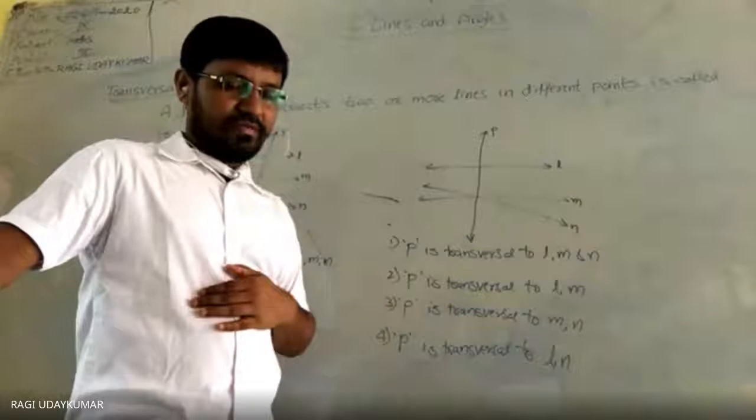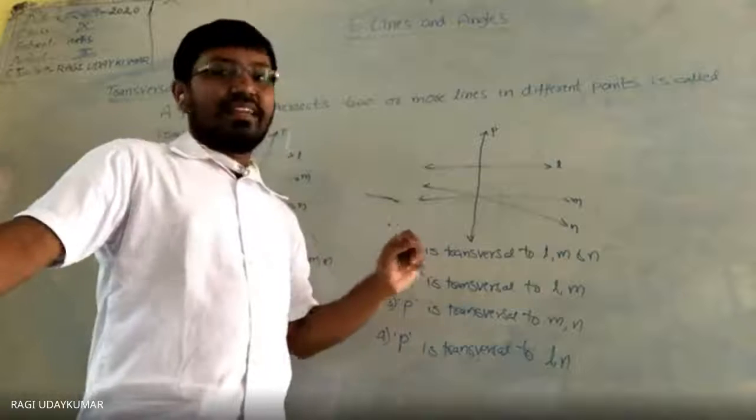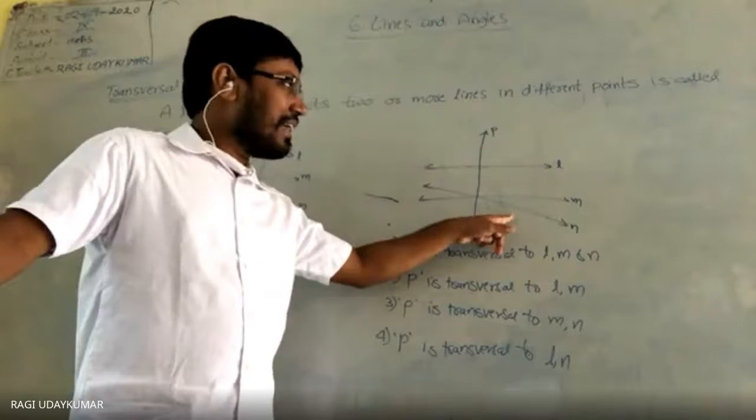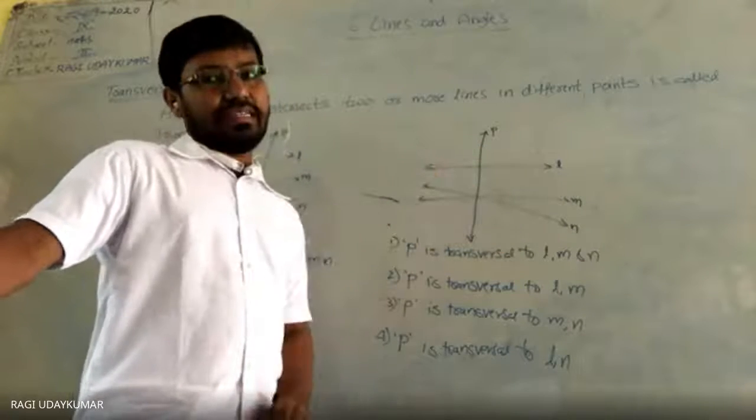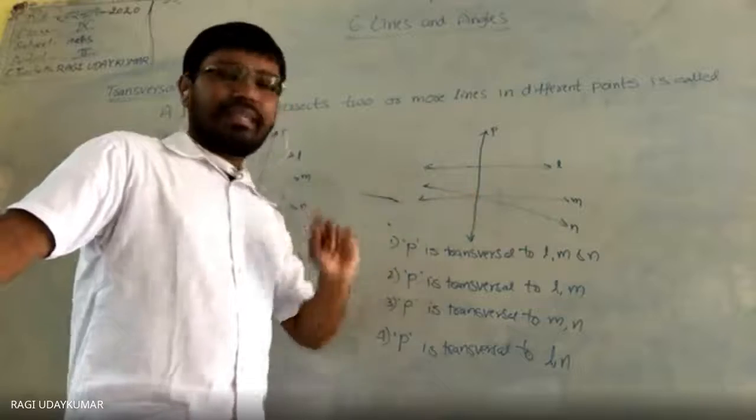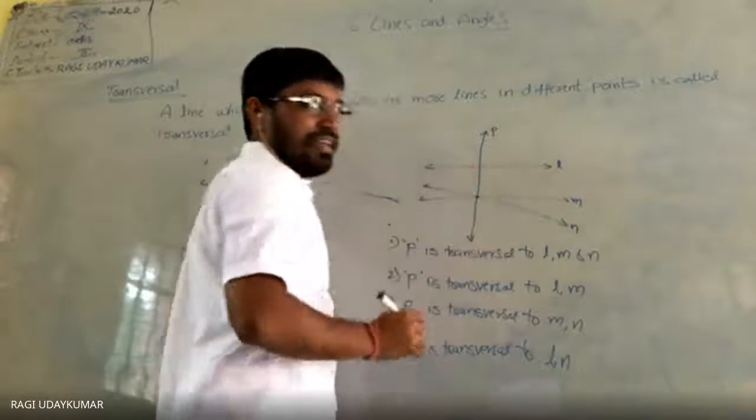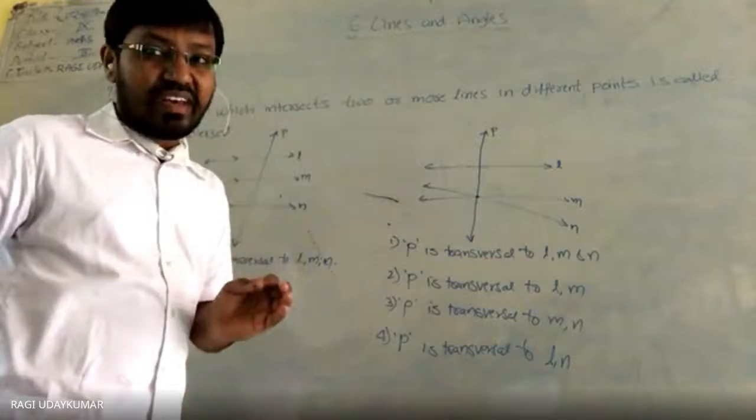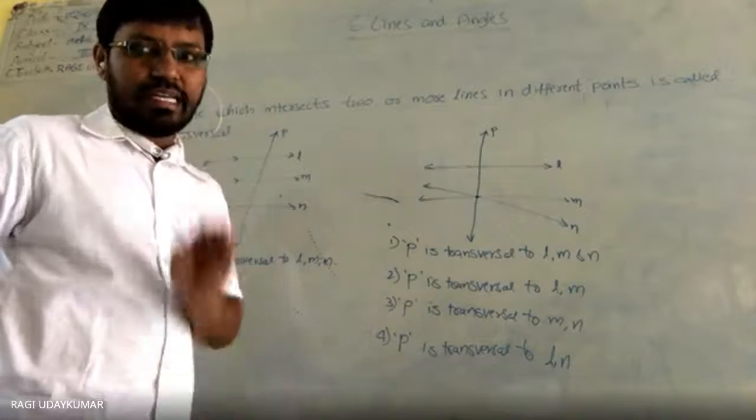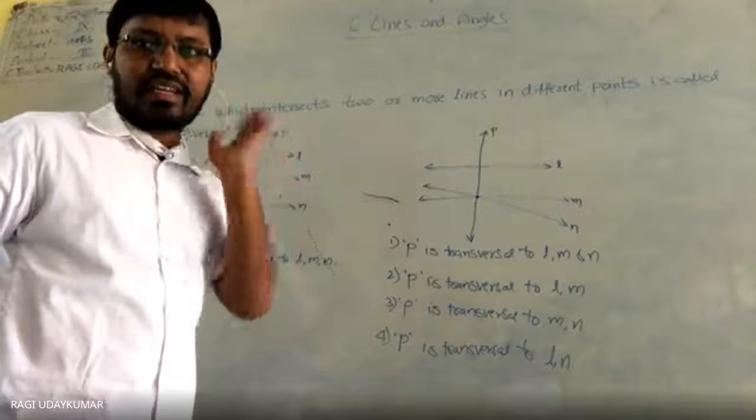Why is it false? Because in the definition it is given that a line intersecting two or more lines in different points, but here M and N are in the same point. Yes, three lines are being intersected, but at 2 points. These two are intersecting. See here, M and N are intersecting at their intersecting point. This variation, if you are able to identify, then you will understand the exact definition of the transversal.